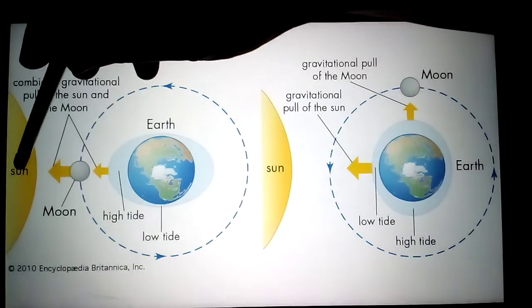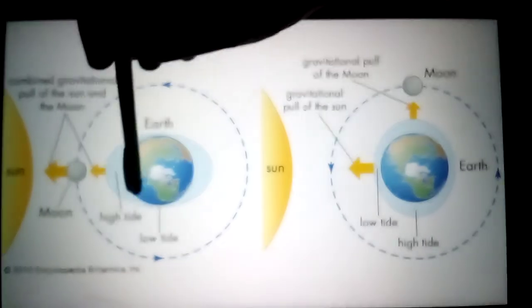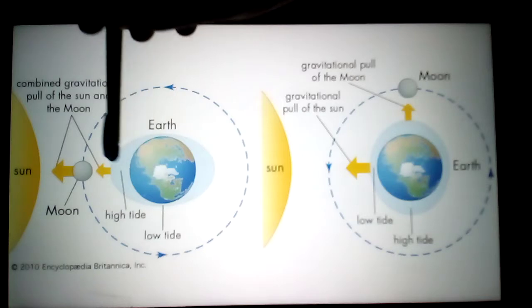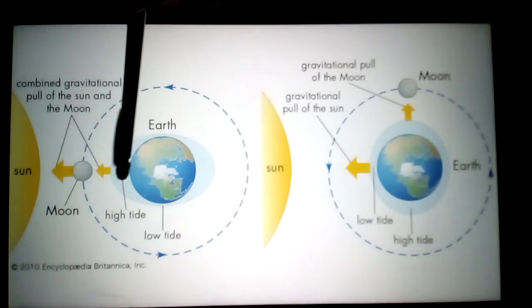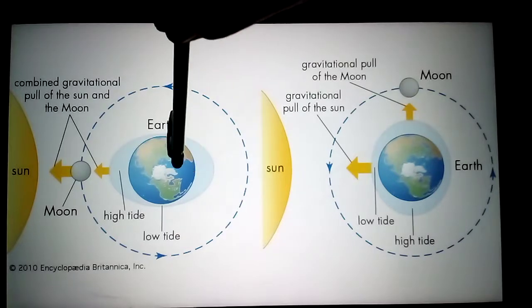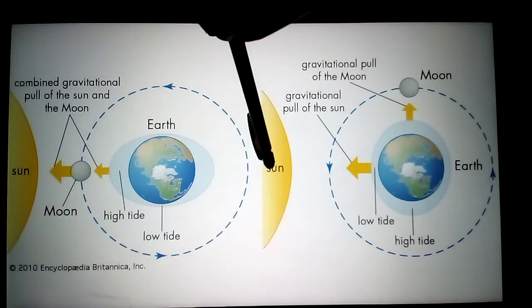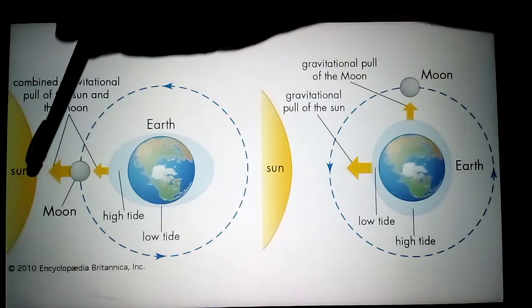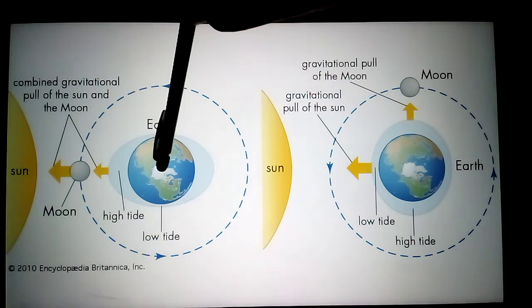The sun also has a gravitational force on the earth. You can see here also, sun, earth, moon are in a straight line, and here also sun, moon and earth are in a straight line.